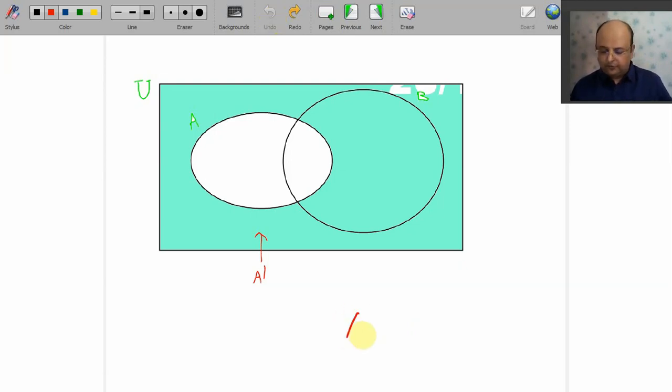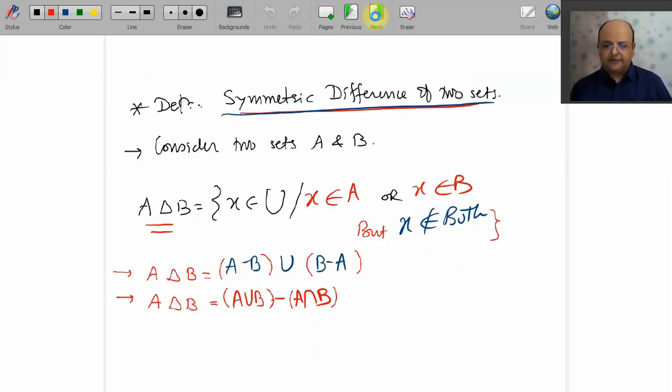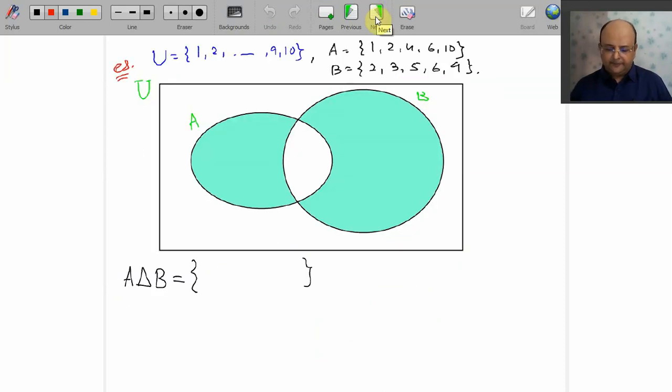So what is your homework? You will try to find out by Venn diagram A dash union B dash. And next time I will explain one beautiful law which is known as De Morgan's law, but not right now. I want you to draw this Venn diagram of A dash union B dash. Okay, fine. We go for here one more example.